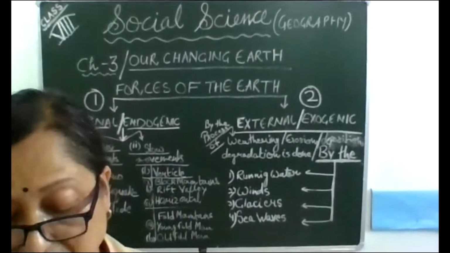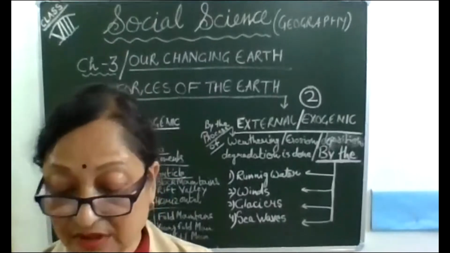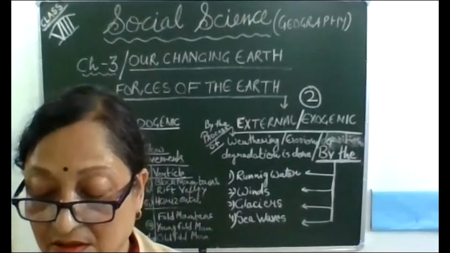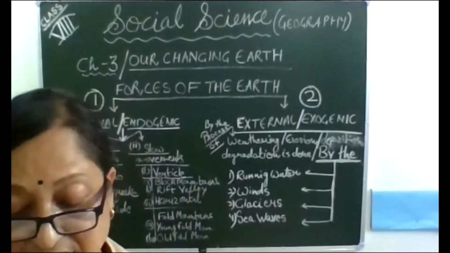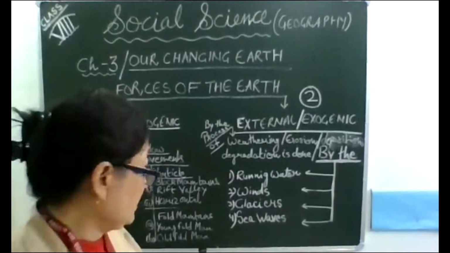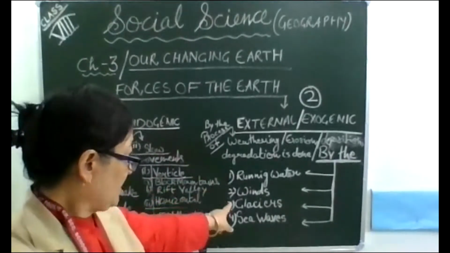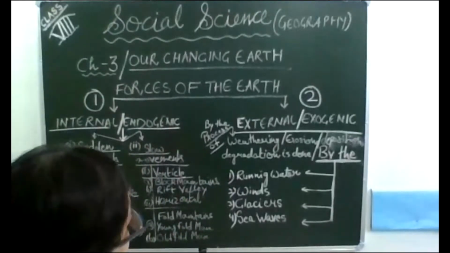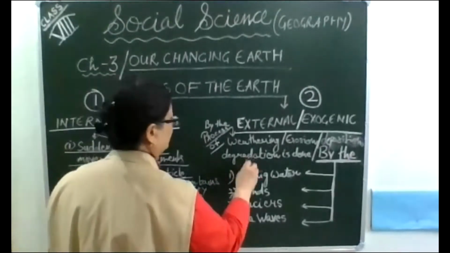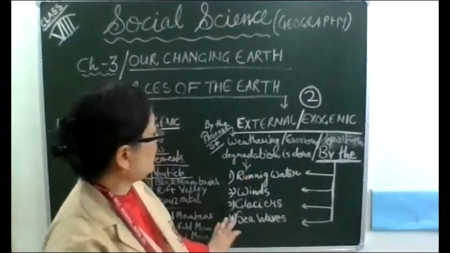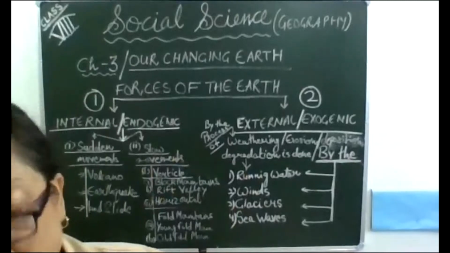And erosion is the removal or washing away of the weathered rocks by various agents of gradation. The agents of gradation are running water, winds, glaciers, and sea waves. Okay, children.